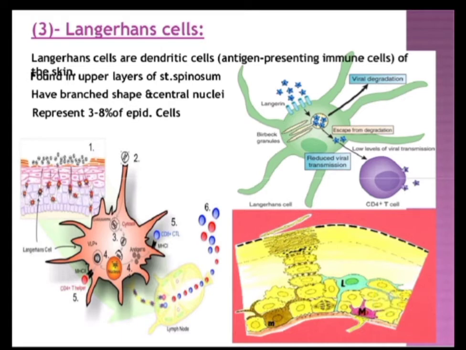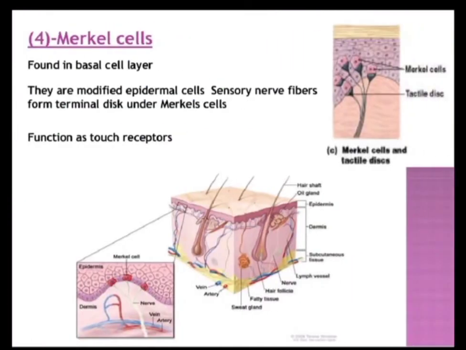The function of the Langerhans cells was obscure, but it is now known that these cells participate in the body's immune response, performing the same function as that of the macrophages in the connective tissue. So they belong to MPS, that is the mononuclear phagocyte system. It has been shown that the Langerhans cells take up foreign antigens and present them to the T lymphocytes. So they are one of the defense cells in the skin.